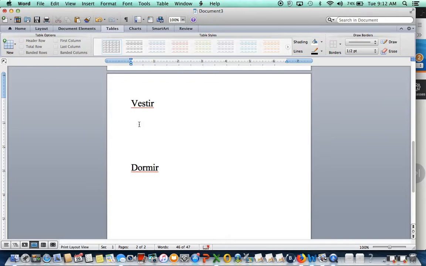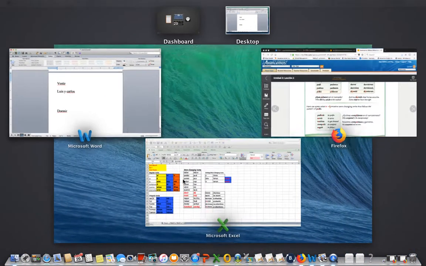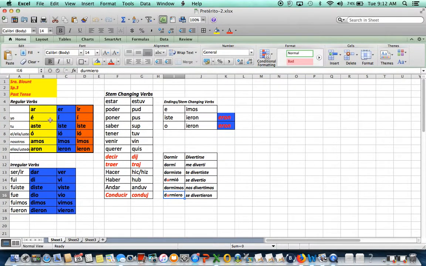So, let's see who is doing the action. Luis y Carlos, right? How will you conjugate vestir for Luis and Carlos? Vestir, Luis and Carlos, past tense, like they are dressed already. So, ellos vestir, right here. Oh, it's ellos, I'm sorry, here, right?